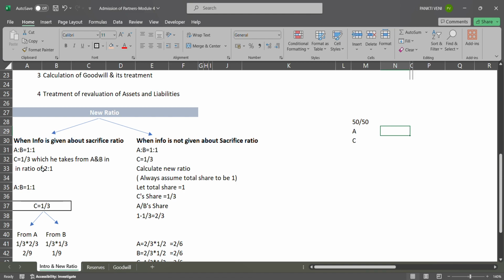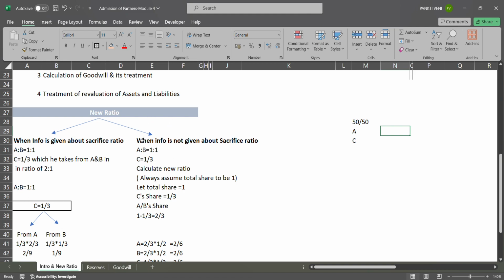Here sacrificing ratio details are given, that A and B are sacrificing in the ratio 2:1. But in this other part of the question, they have just given that A and B are sharing the old ratio of 1:1. They are admitting Mr. C as the new partner, calculate new ratio. So this is the difference.